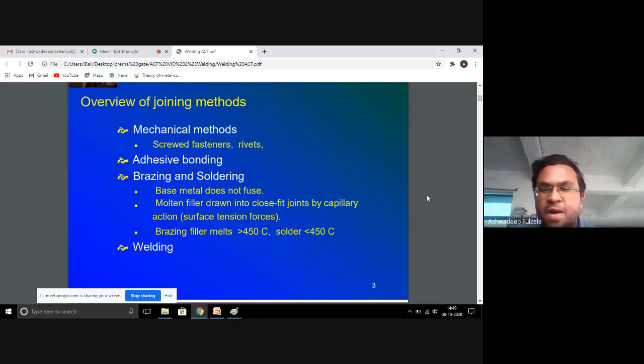It is part of the joining terminology, but the joining temperature is at around 450 degrees Celsius. If the temperature is more than 450 degrees Celsius, then we call the method brazing, or otherwise if it is less than 450 degrees Celsius, then we call it soldering, and ultimately the welding.